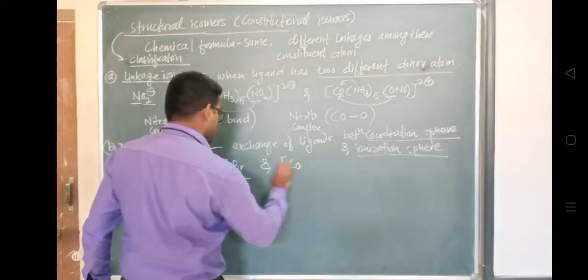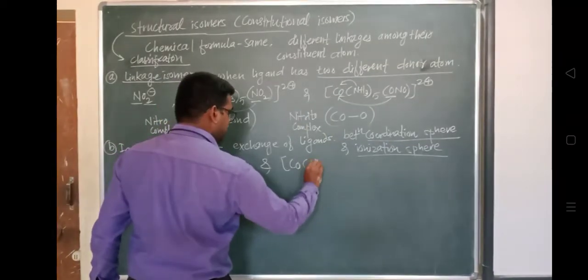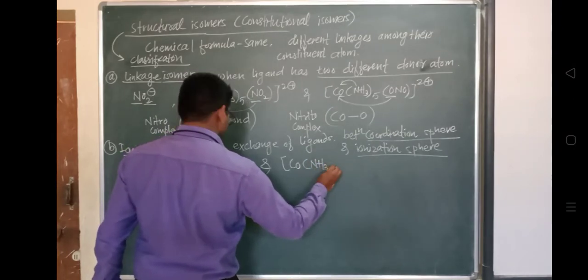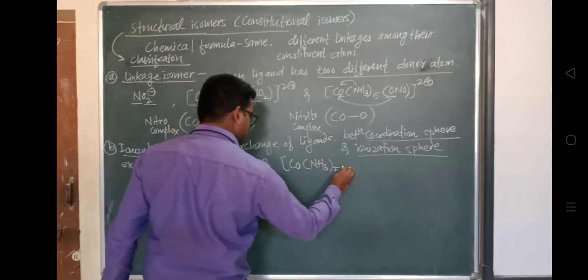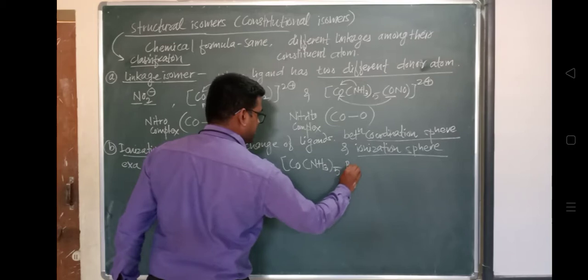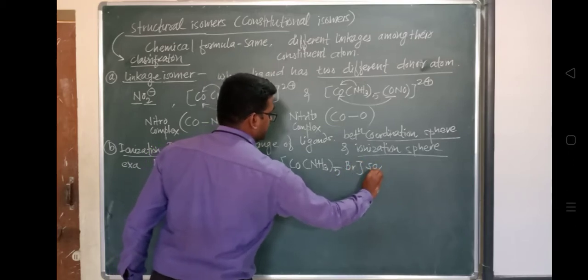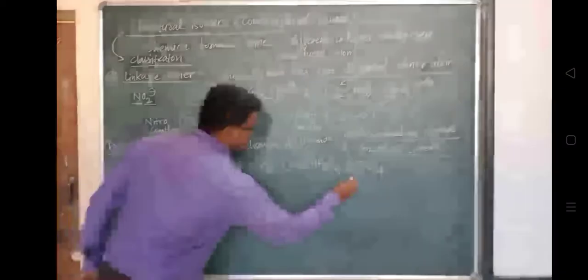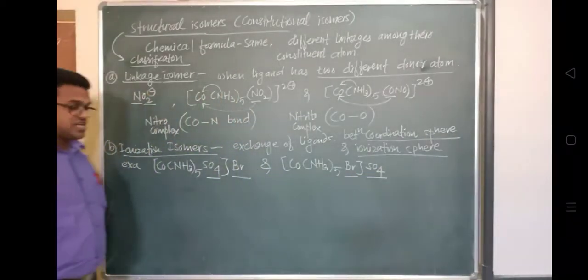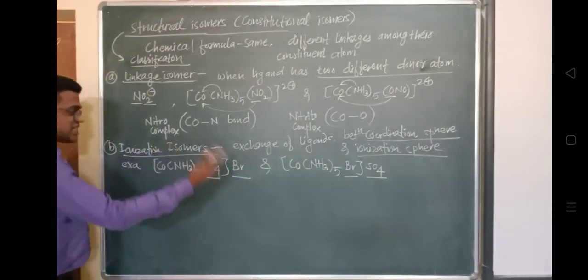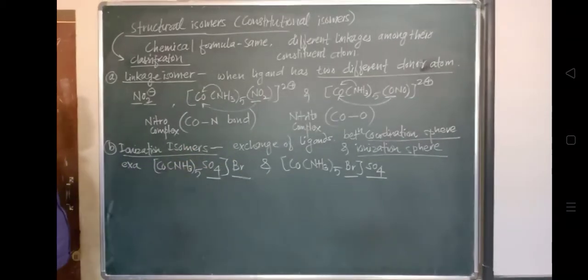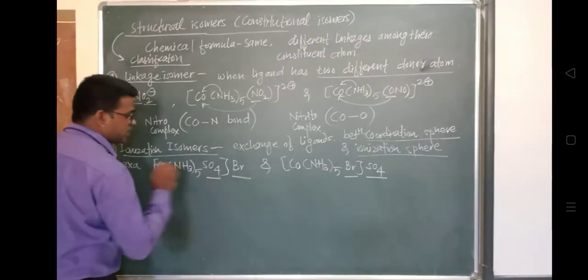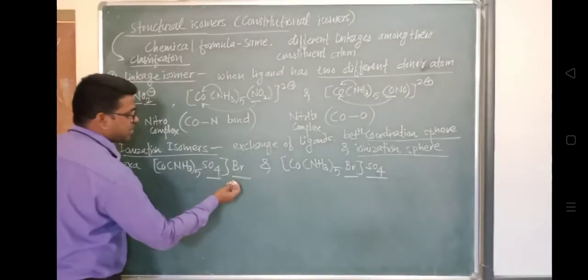So we'll complete it. Co(NH3)5, and instead of SO4 there will be Br, and SO4 will be outside right now. So have a look at this, two examples. Br is taken inside and SO4 is taken outside. In this way, there is an exchange of their position, an exchange of the ligands between coordination sphere and ionization sphere. Inside part is called the coordination sphere. Outside part is called the ionization sphere.